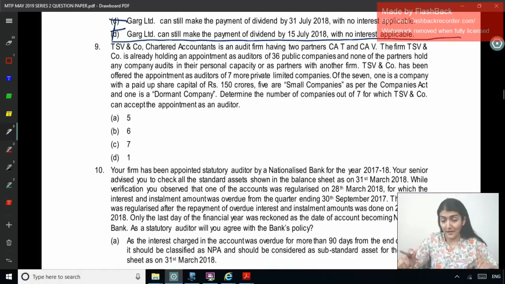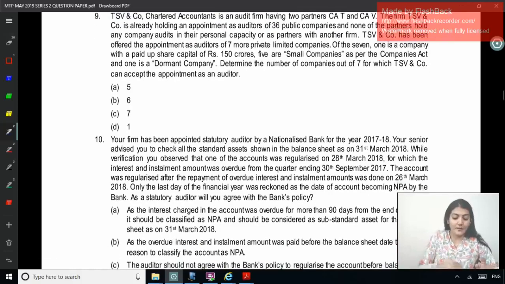Right, so paid up share capital less than 100 crore is not to be counted. This is 150 crore, so this will have to be counted. 5 are small companies as per the Companies Act, not counting in the limit, and 1 is a dormant company, again not counting in the limit. So all 7 they can accept: 1 private company, 5 small companies and 1 dormant company. Determine the number of companies out of 7 for which TSV and Company can accept the appointment as an auditor.